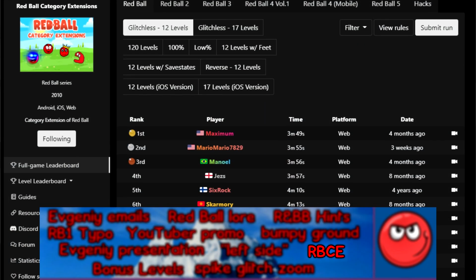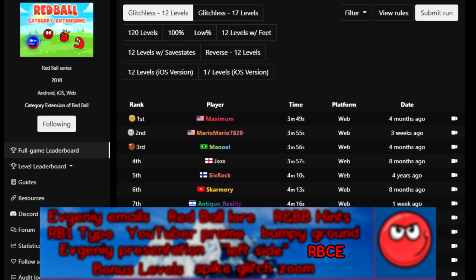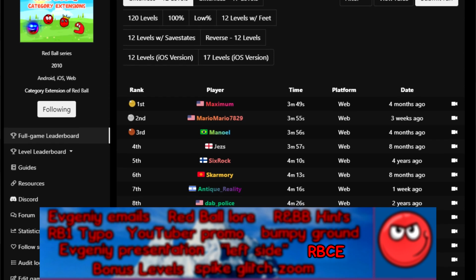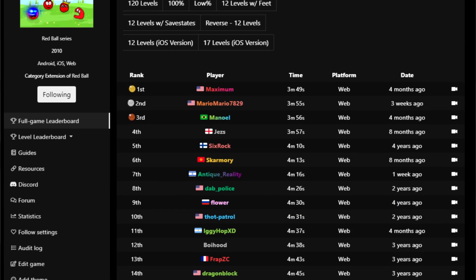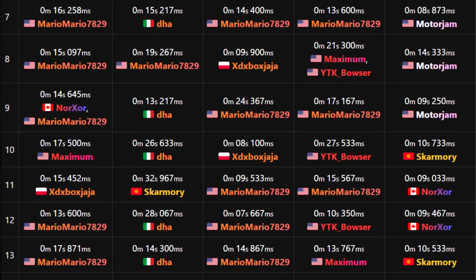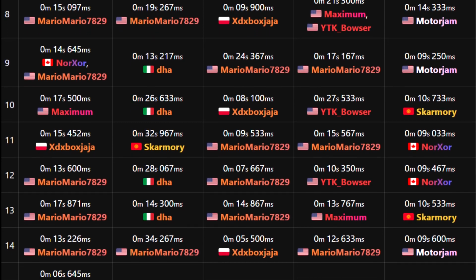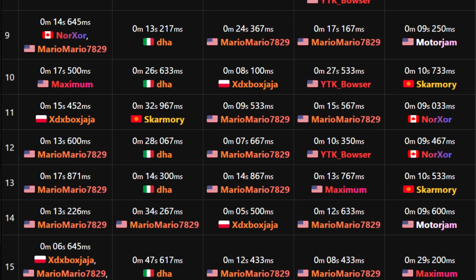There is a separate leaderboard on speedrun.com known as Red Ball Category Extensions, which houses additional categories for many games in the series. More notably, this leaderboard is also home to all of the individual level runs across the series, something that many people are unaware of.